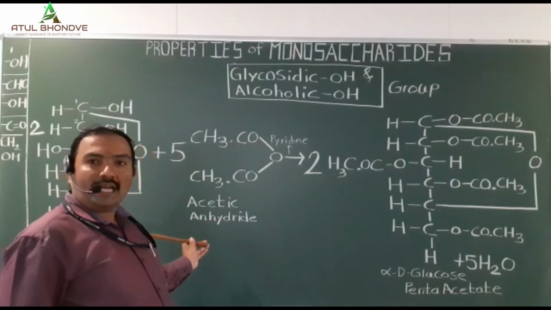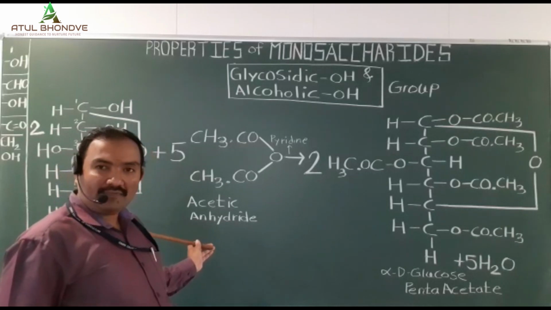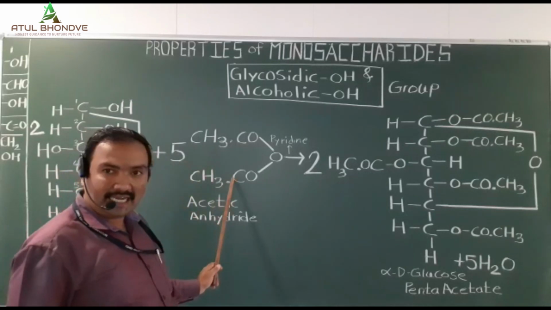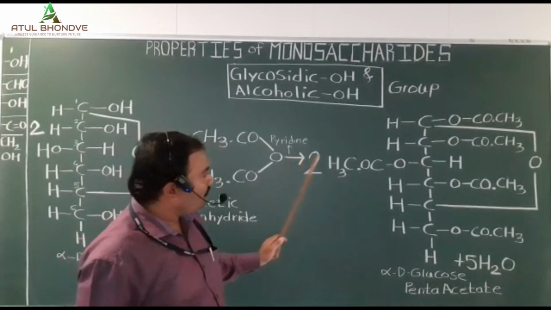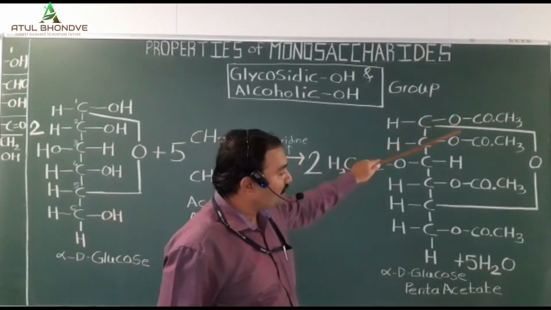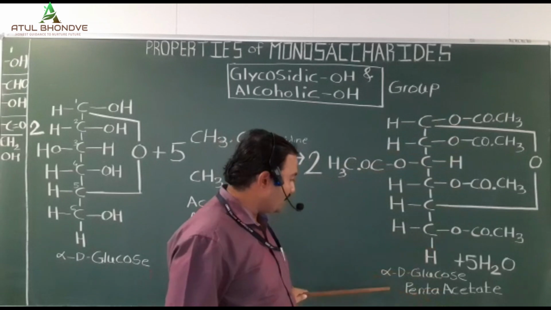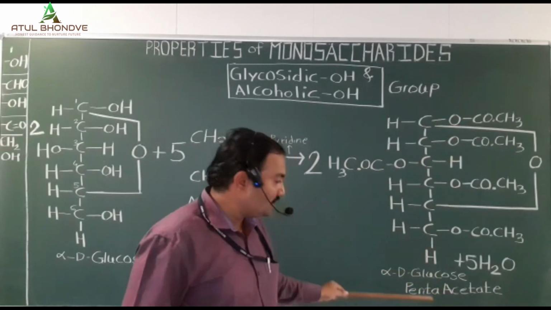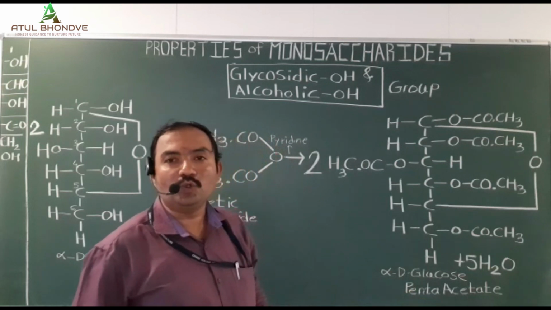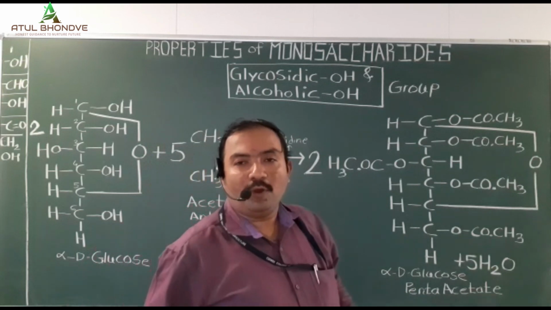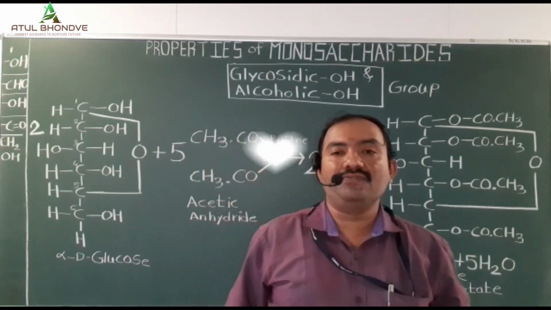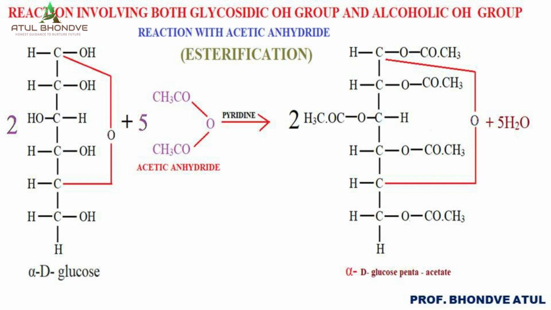The glycosidic OH group and alcoholic OH groups of alpha-D-glucose will react with the acetylating agent acetic anhydride in presence of the catalyst called pyridine. Then there is a synthesis of the pentaacetate of alpha-D-glucose, which is called alpha-D-glucose pentaacetate. This is the ester of alpha-D-glucose. The reaction is called esterification reaction. There is an important commercial application of esterification reaction in the common food bottling industry as well as in the medical and pharmaceutical field.